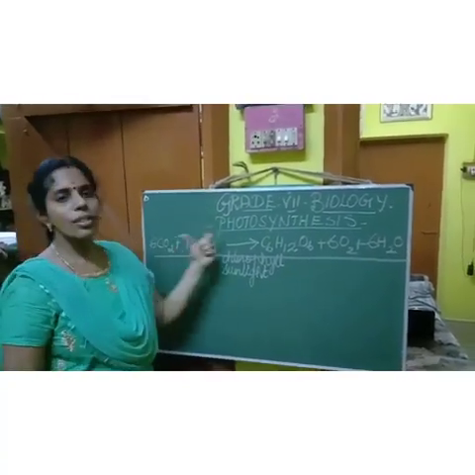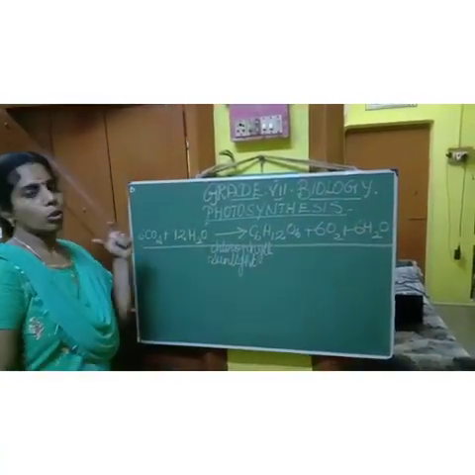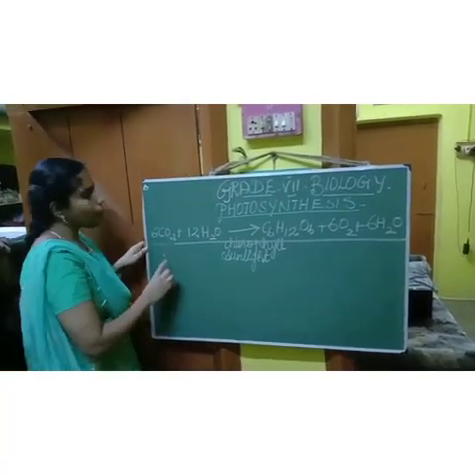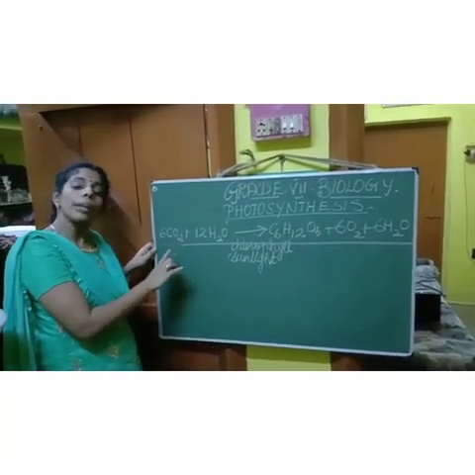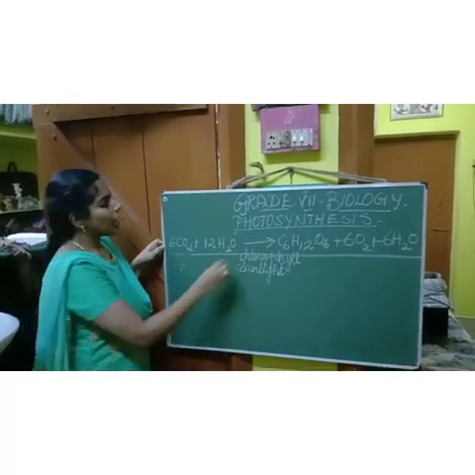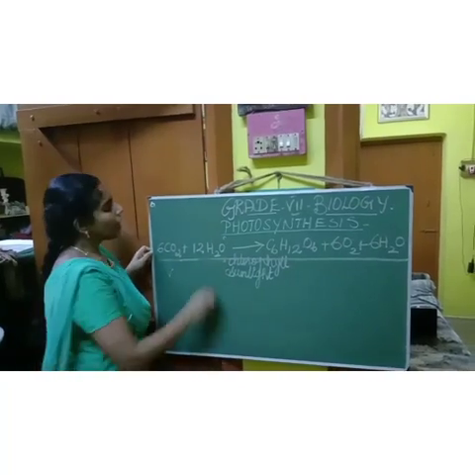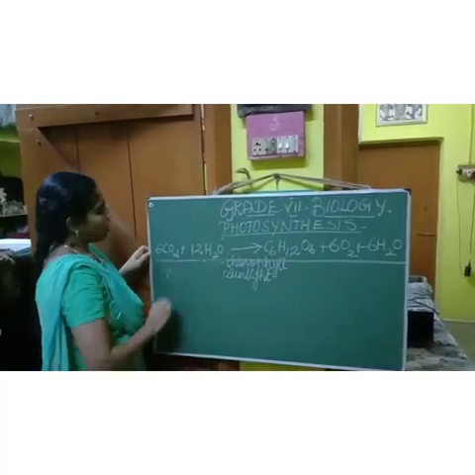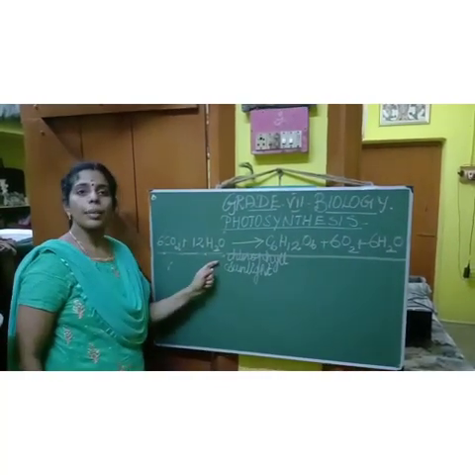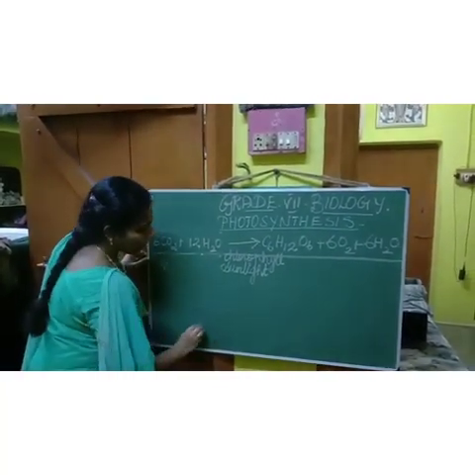Now we are going to see the equation of photosynthesis. What is this? CO2. CO2 is nothing but carbon dioxide. Where is carbon dioxide present? Carbon dioxide is present in the atmosphere. What is this? H2O. H2O means water. So where is water present? In the case of a plant.